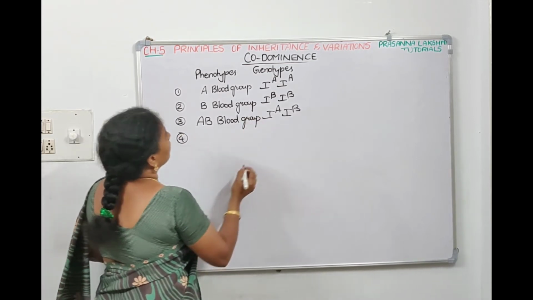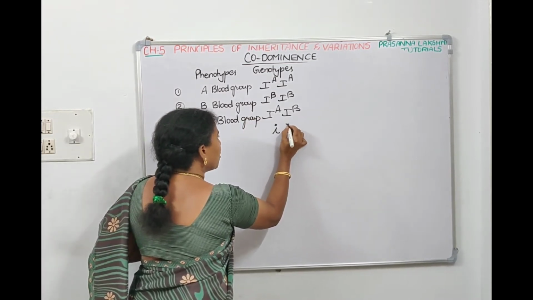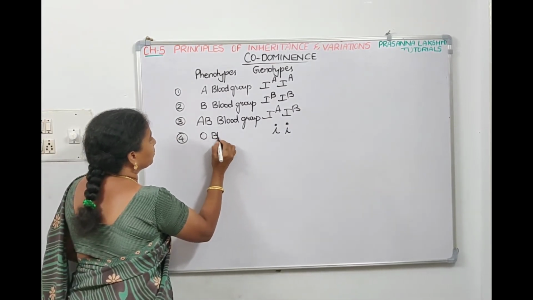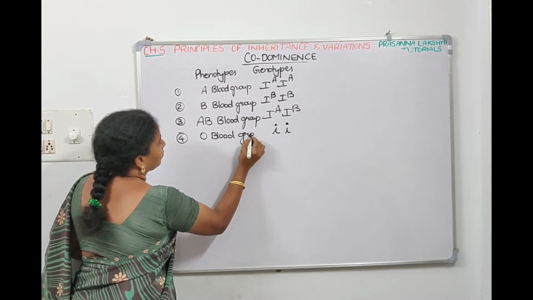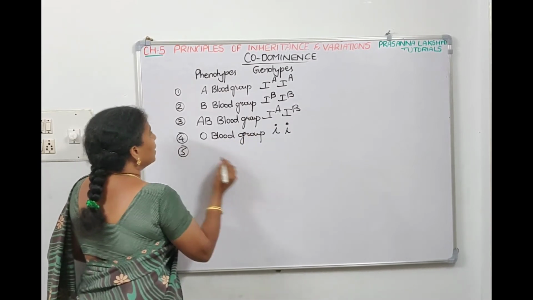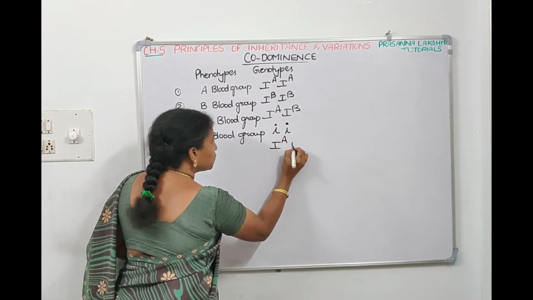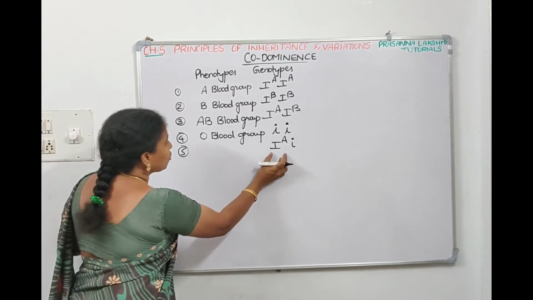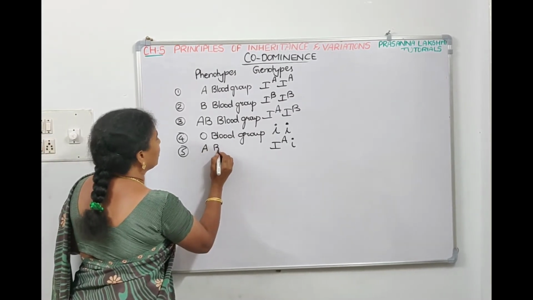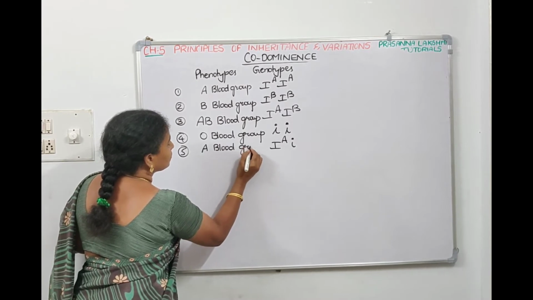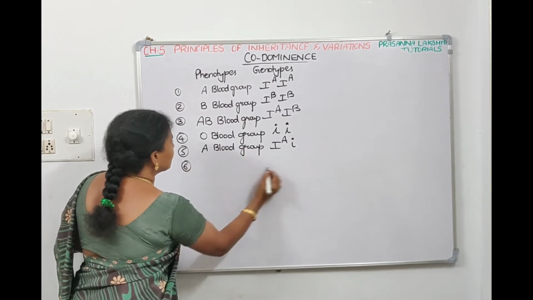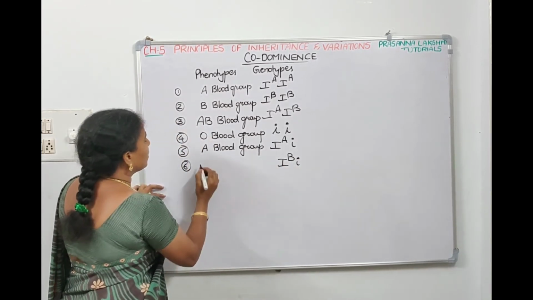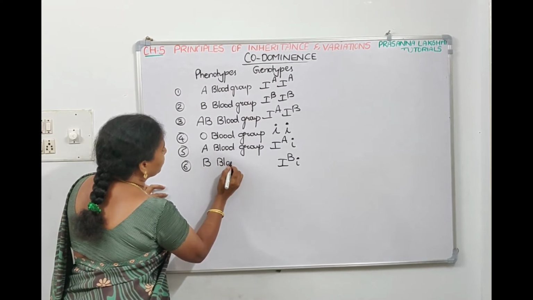And if the genotype is small i, both are recessive, then the blood group is called O blood group. Now, it can be this way also. One dominant and one recessive allele also, but since it is dominant, the blood group will be called A blood group only. The other possibility is it can be IB with small i also. Since IB is dominant, then the blood group will be B blood group.